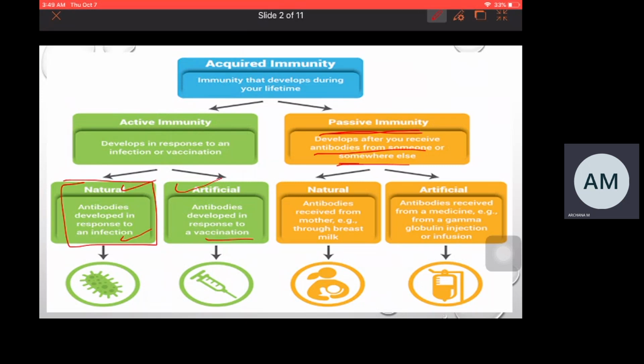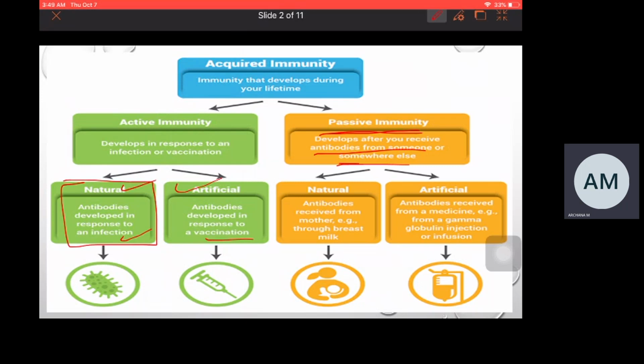And why are we injecting that inactivated pathogen? The main purpose of injecting inactivated pathogen is to trigger the immune system, to boost the immune system, but not only that is the reason. The main purpose of giving vaccination is to get memory cells.